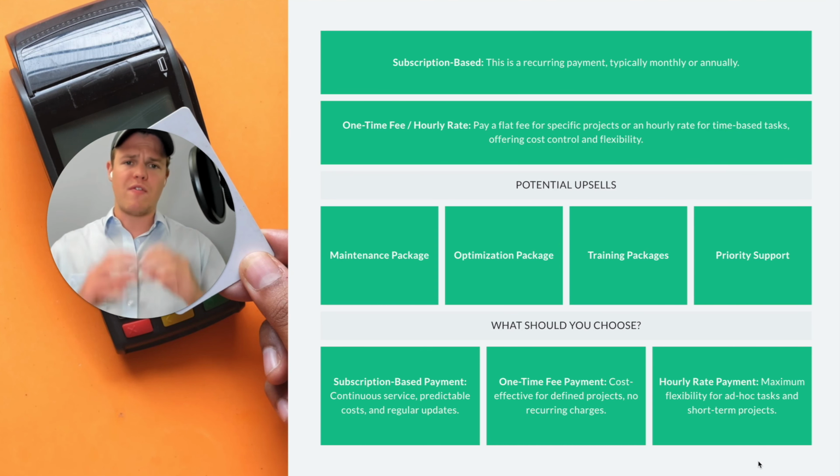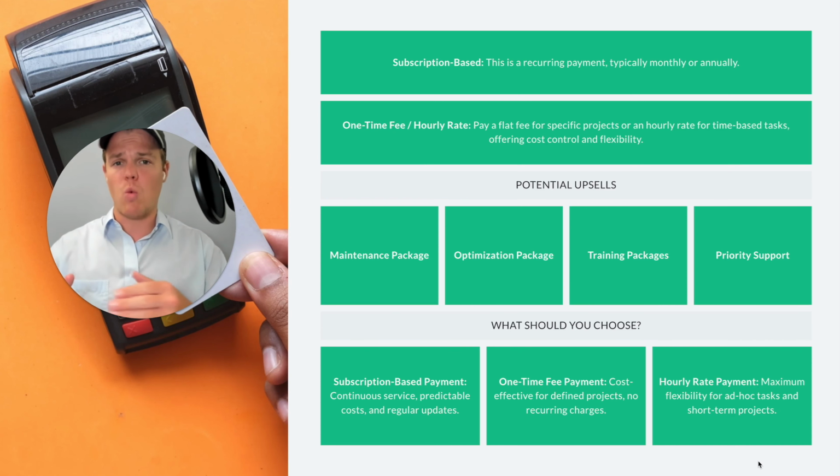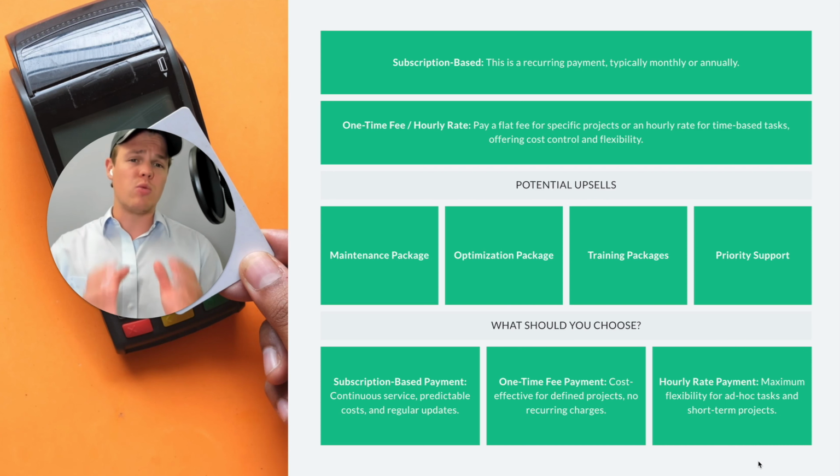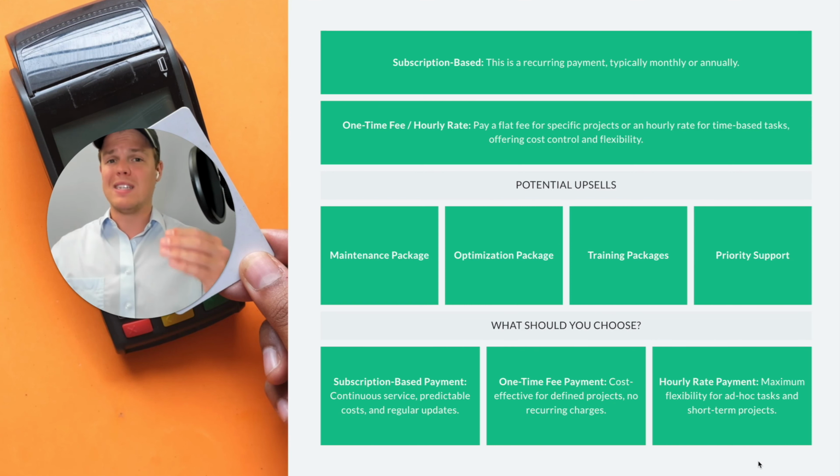Let's go ahead and start with the top of the chart here, which is going to be subscription based. And essentially the idea behind this is you're going to build out that AI automation, and then you're going to have a recurring charge on that business for XYZ reason. And these reasons could be anything. So these could be potential upsells. We have a maintenance package. So maybe you do a subscription of $100 a month to maintain maintenance if a Zapier ever went down.